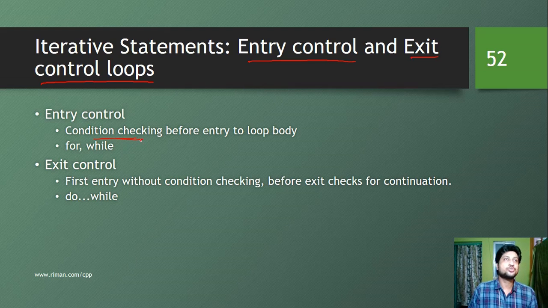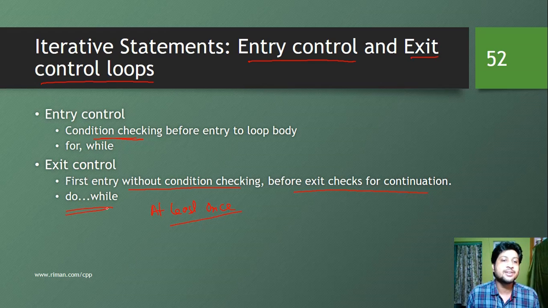That means if the condition is true, then the body is going to be executed. But in case of exit control loop, first entry without any condition taken. That means the body can execute at least once. At least once. And then before exit it checks for continuation. So if the condition is true, it will continue for the next iteration. So what is happening here?